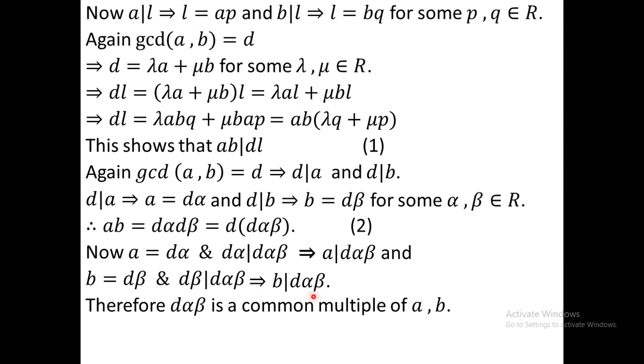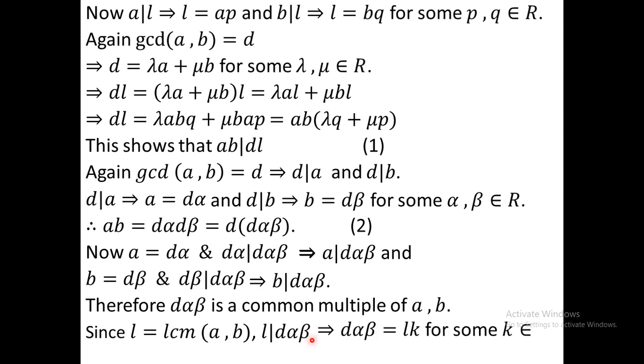But we know that L is the least common multiple of A and B, and D alpha beta is a common multiple. Since L is least, L divides D alpha beta. That means D alpha beta equals L into something, say L into K. You remember equation 2, AB equals D into D alpha beta.